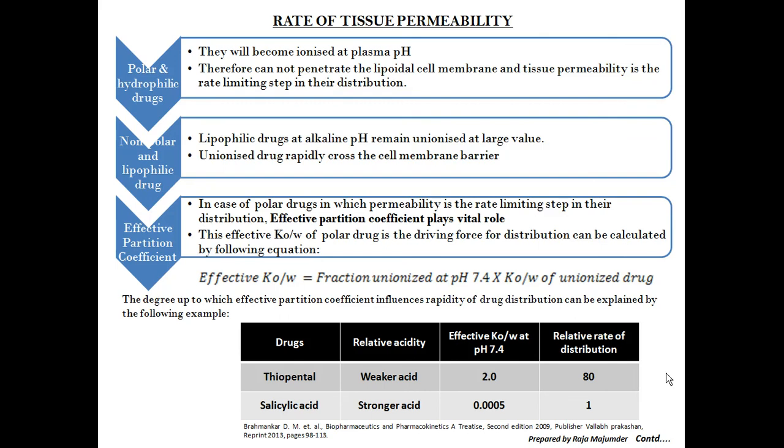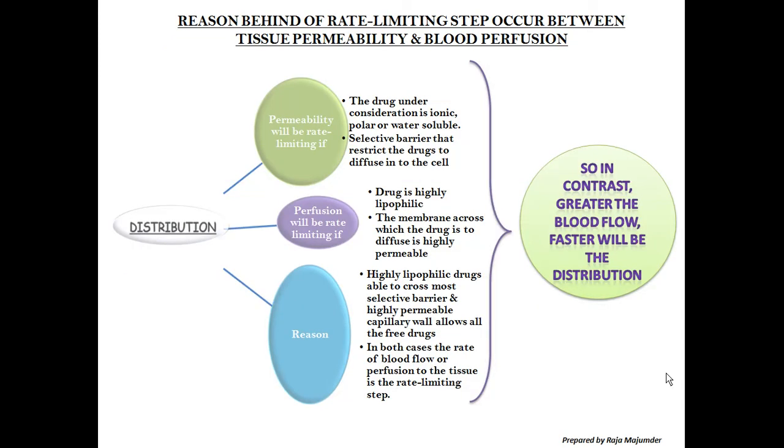Okay. Sometimes the stereochemical nature of the drug will also influence the distribution characteristics, especially when it has a tendency to interact with macromolecules like protein. So tissue localization of certain drugs may be an indication of stereoselectivity in drug distribution. And the next point that we are coming to is the reason behind the rate limiting step between tissue permeability and blood perfusion.